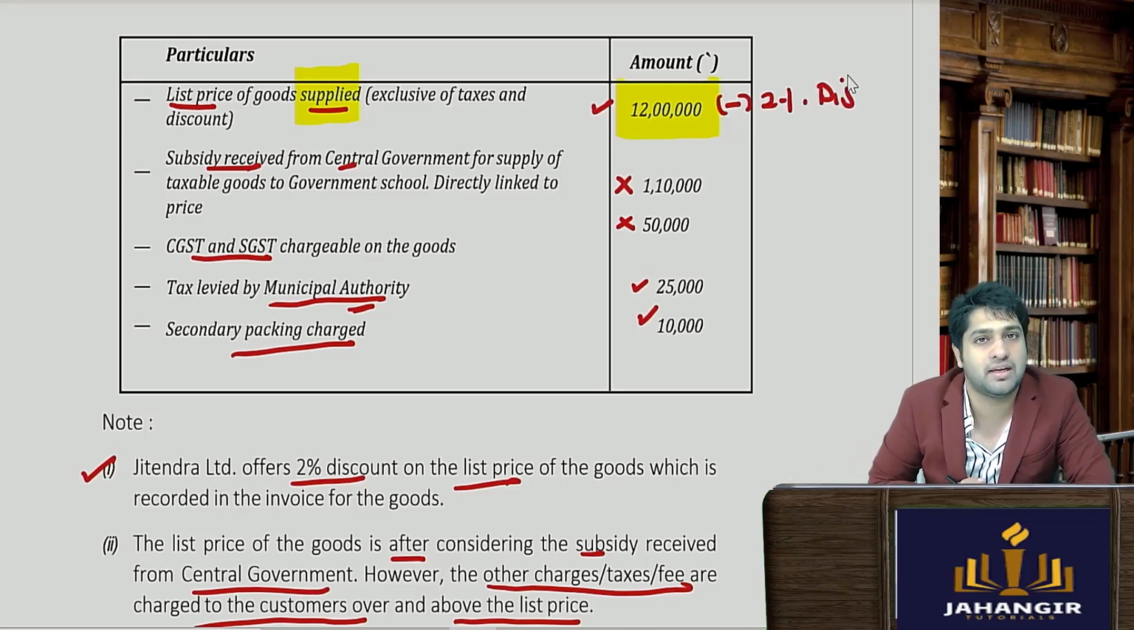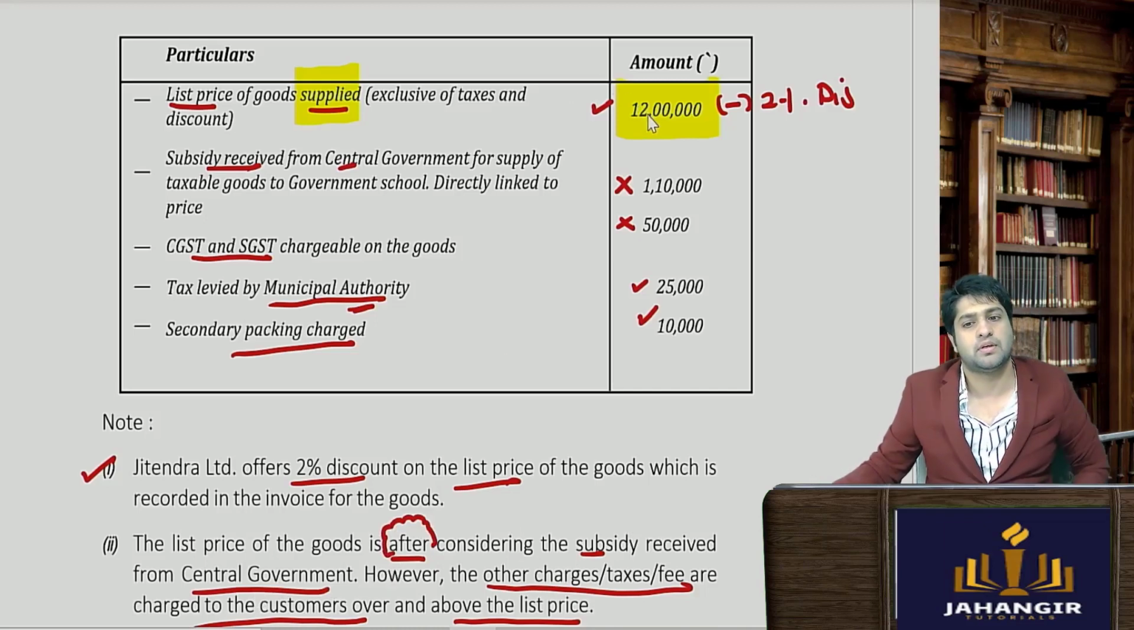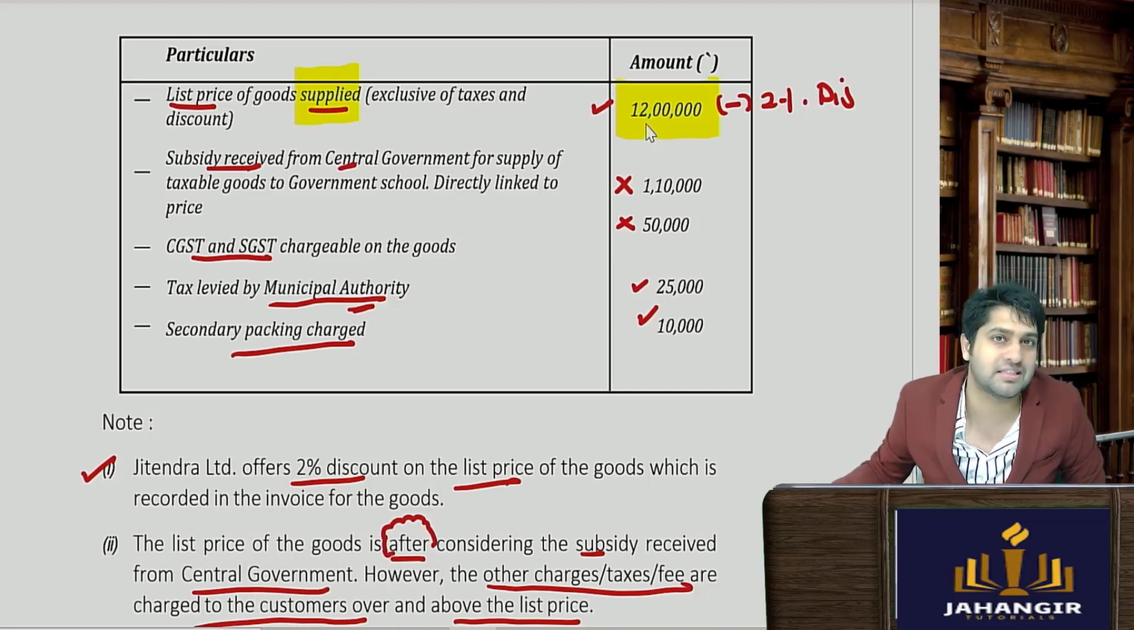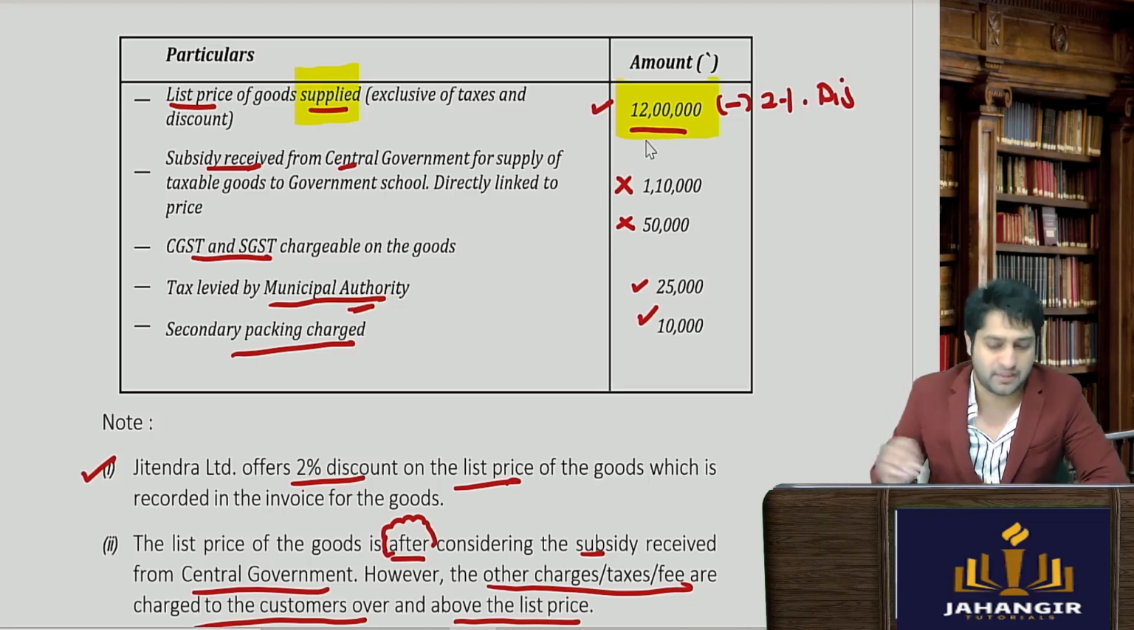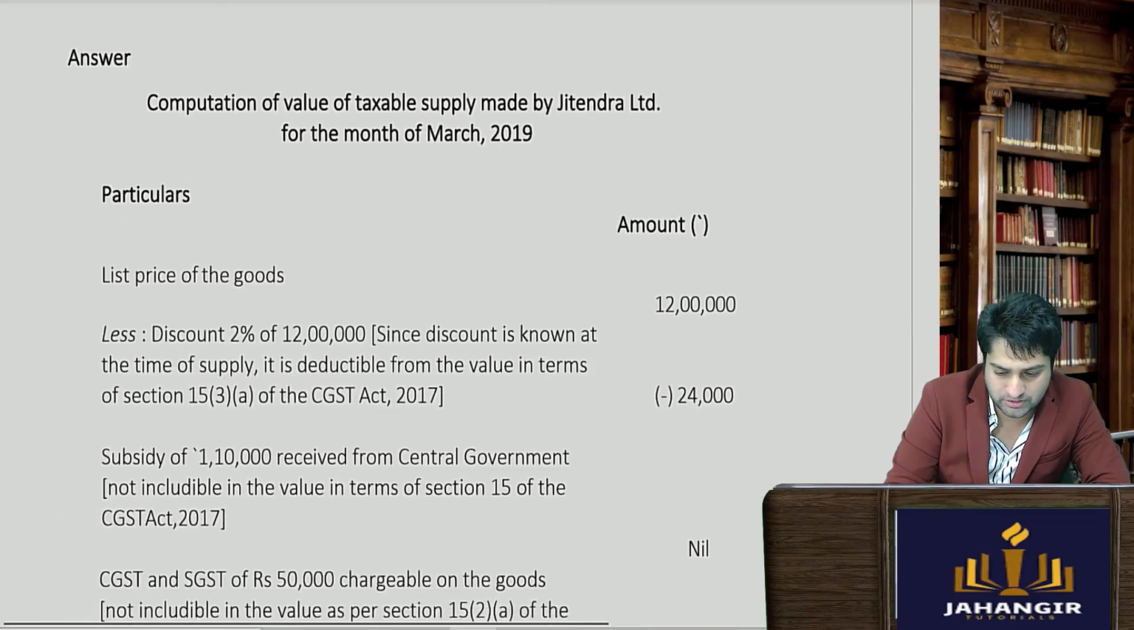2% डिस्काउंट ले लेंगे बिकॉज वो जनरली देता है. The list price is after considering the subsidy received from the central government. ठीक है, तो सेंट्रल गवर्नमेंट का वैसे ही काउंट नहीं करना है हमें, तो इट्स गुड फॉर अस. तो 12 लाख रुपीज minus 2%, and then all these figures will be added. So it's a pretty simple question.